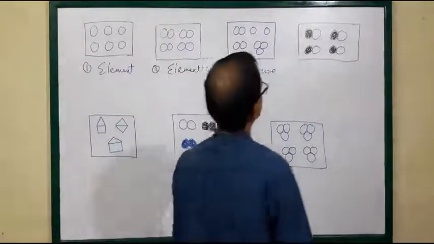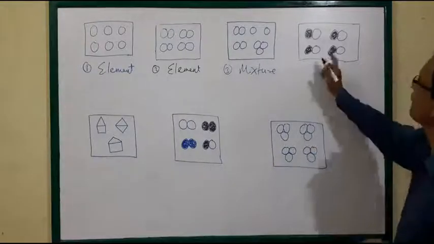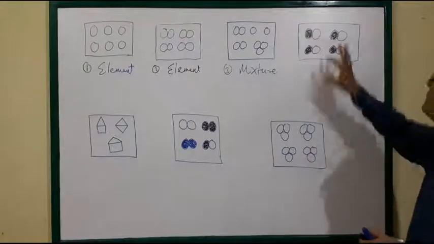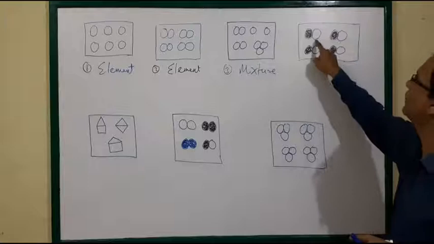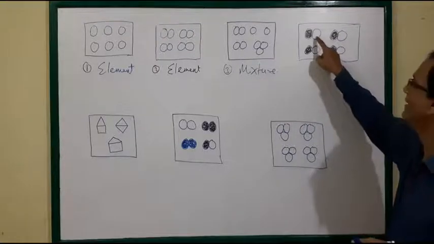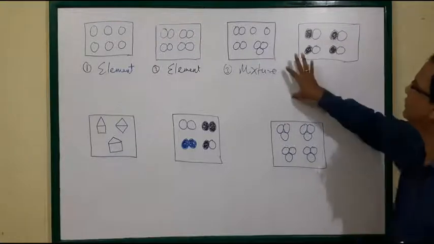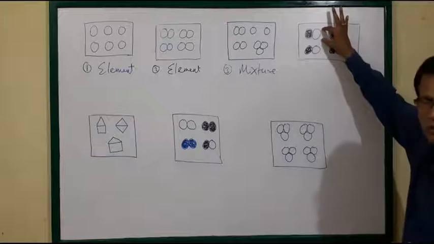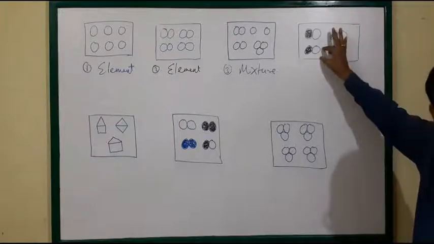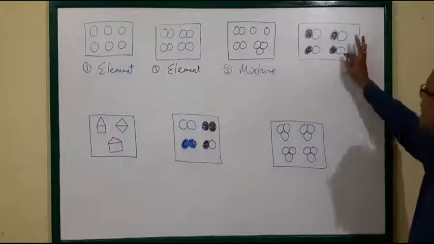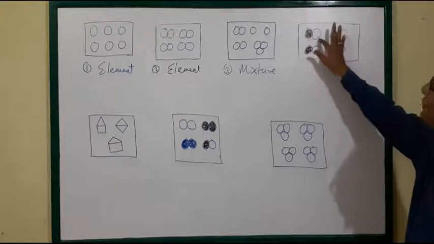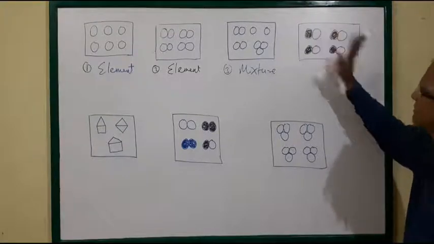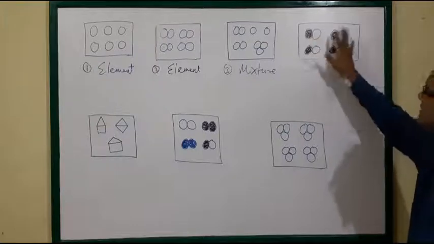Now you see this one. Here it is a compound made of 2 different atoms, a similar type of molecule. This is one molecule consisting of 2 different atoms. But the 2 different atoms are in a fixed ratio and all molecules are the same.